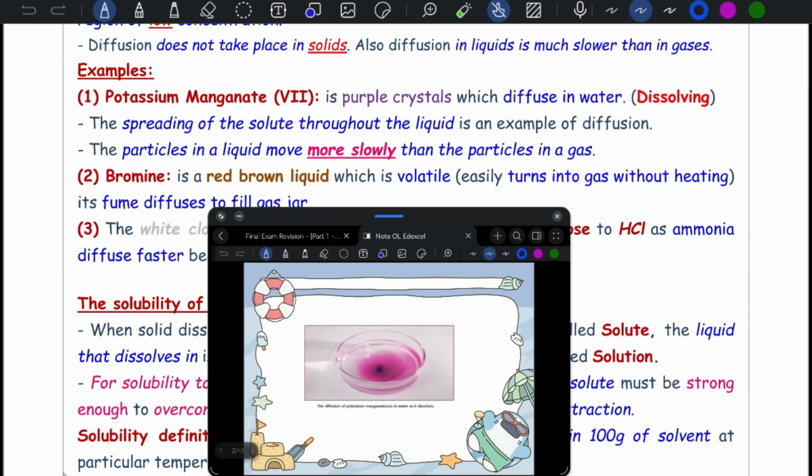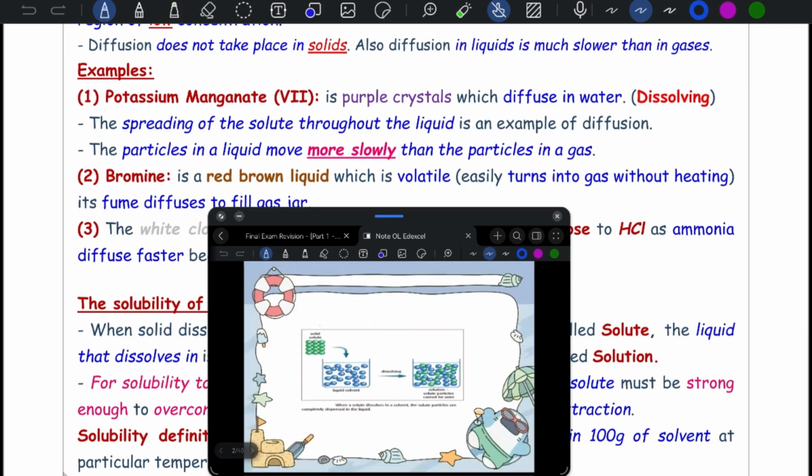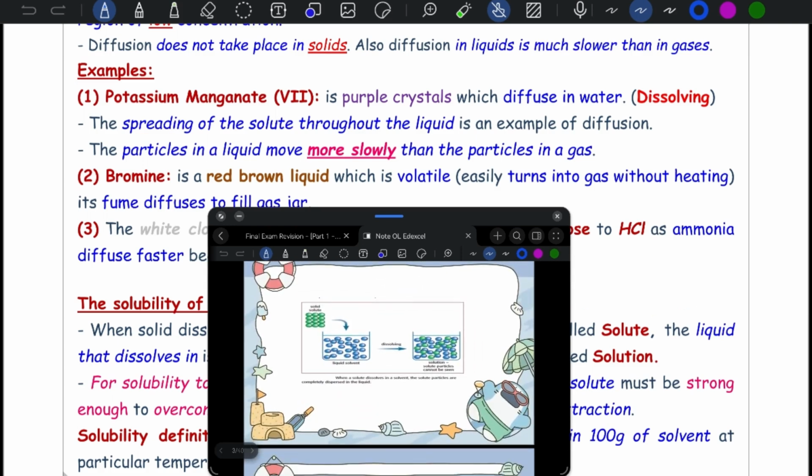The first one is the diffusion of potassium manganate(VII) as it dissolves. Once it dissolves, it diffuses. The second picture shows solubility, or spreading of solute throughout the liquid. It's also considered an example of diffusion.